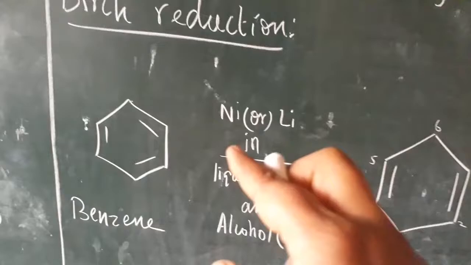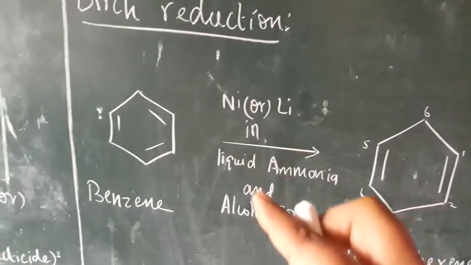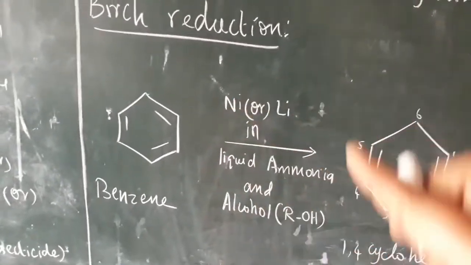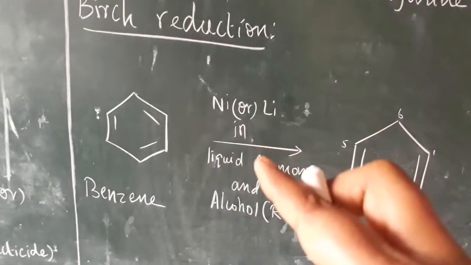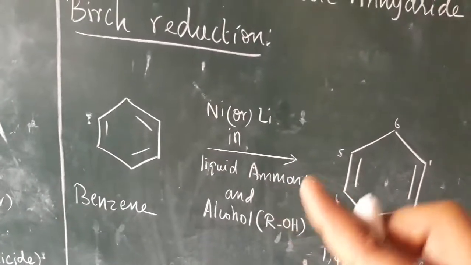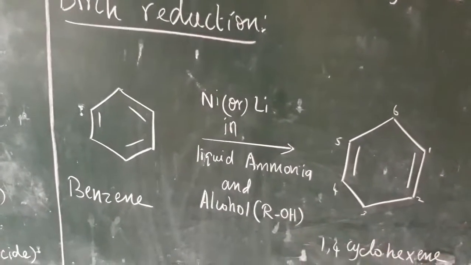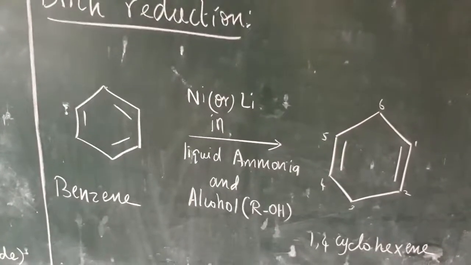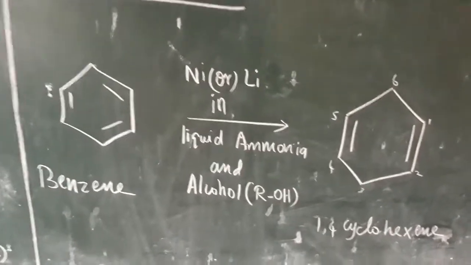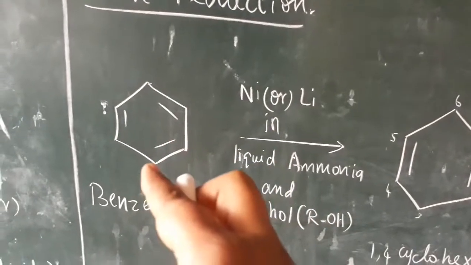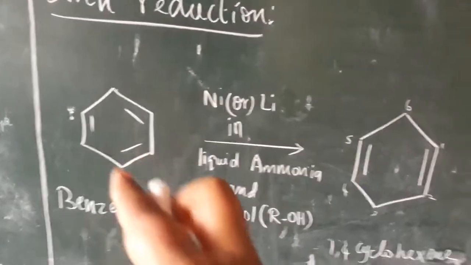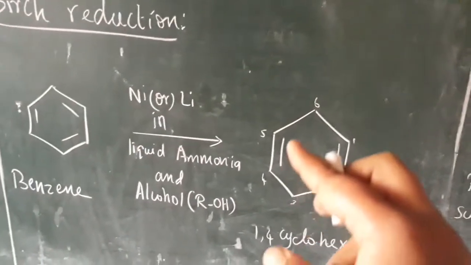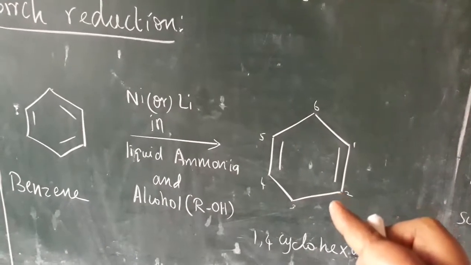lithium and nickel in the presence of liquid ammonia and alcohol. Particularly we are using this catalyst. All the catalysts never give the same product. So different types of catalyst means we get different types of product. So we get here, how many double bonds are there? 3 double bonds are there. Now you see that we get only 2 double bonds here.